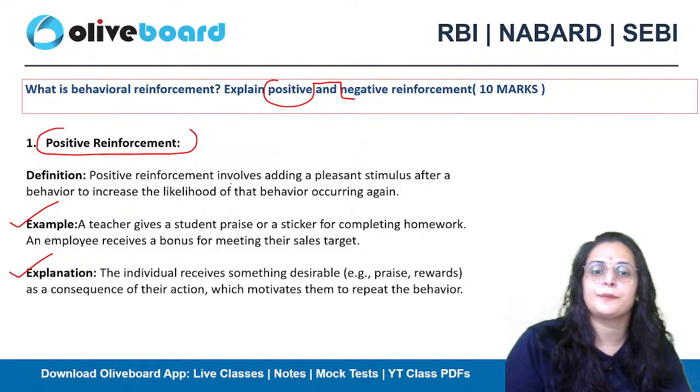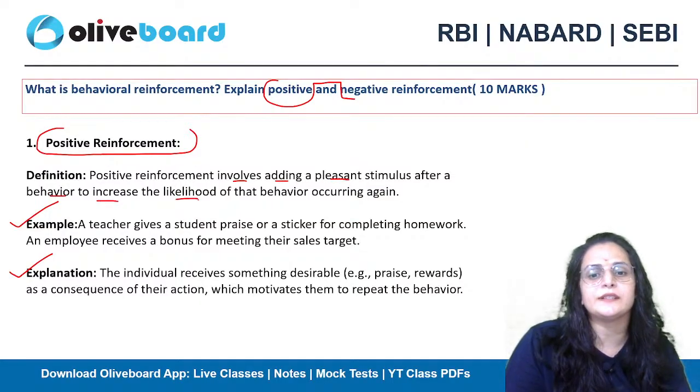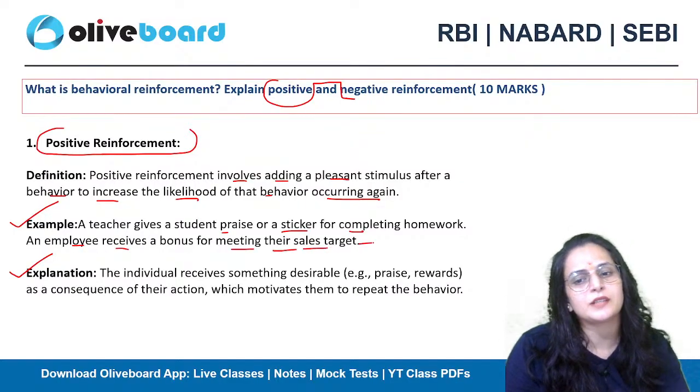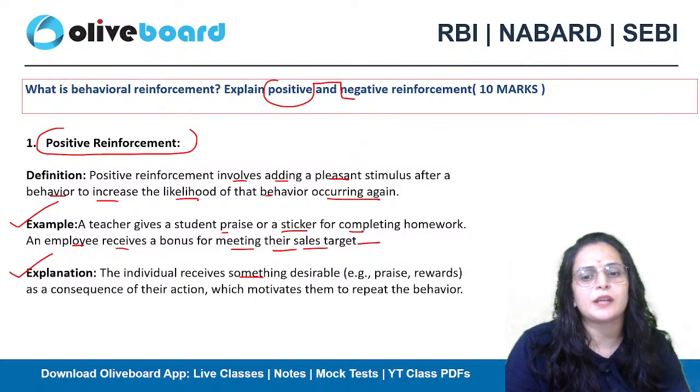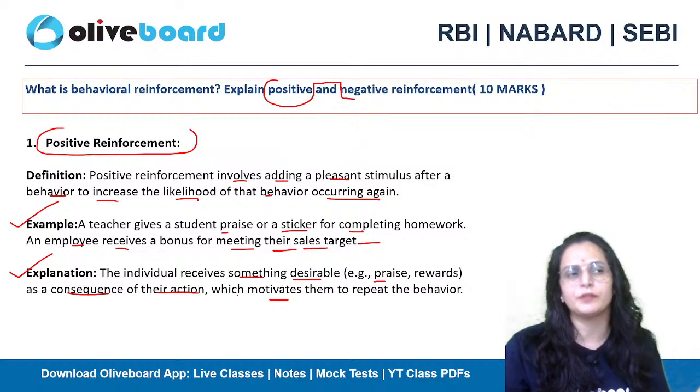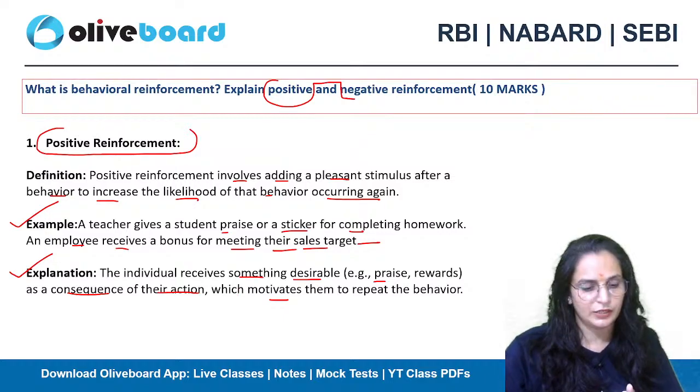Positive reinforcement involves adding a pleasant stimulus after a behavior to increase the likelihood of that behavior occurring again. A teacher gives the student praise or a sticker for completing homework, and an employee receives a bonus for meeting their sales target. The individual receives something desirable, praise or rewards, as a consequence of their action, which motivates them. So it will motivate them to do the work. Okay, so that is positive reinforcement.